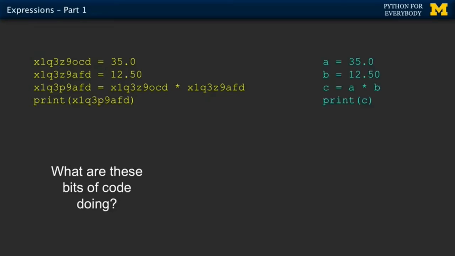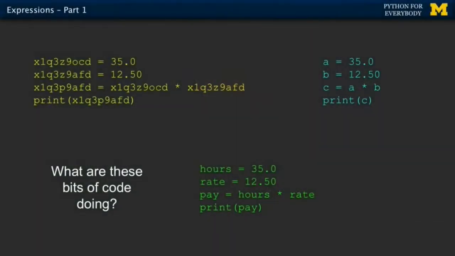So let's make it a little more friendly. You could choose different variable names. Python looks at these 2 versions as the same. They're totally the same. Python doesn't care. But now we can look at it and go, oh, I see. The first variable is A, and we're putting that A thing there, and the second variable is B, we're putting the B thing there, and then we're multiplying them, putting them in a C thing, and then printing the C thing out. That's pretty nice. So this is a little better, right? At least we can parse it and read it and understand what the code is going to do without having to check to see if these 2 characters are the same or different. So that's better, but it's not mnemonic. Mnemonic means that we choose a variable name that makes sense for what we're using it for.